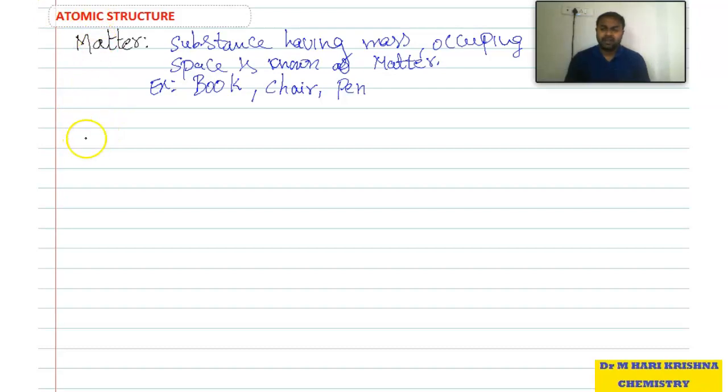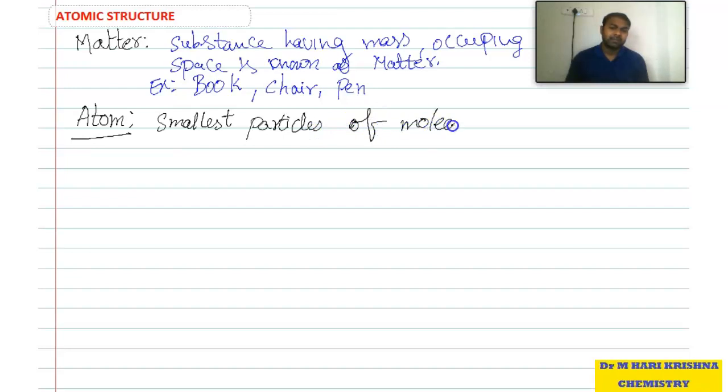Next, here we should know what an atom is also, because in atomic structure we are going to discuss atoms only. So what is an atom? An atom is the smallest particle of a molecule. So simply, the smallest particle of a molecule.